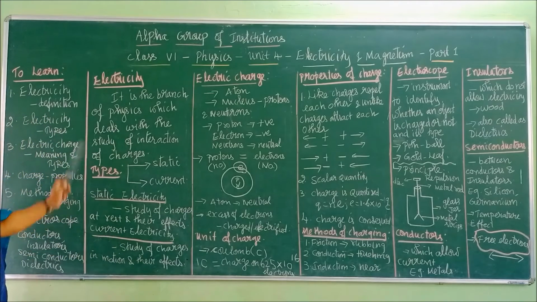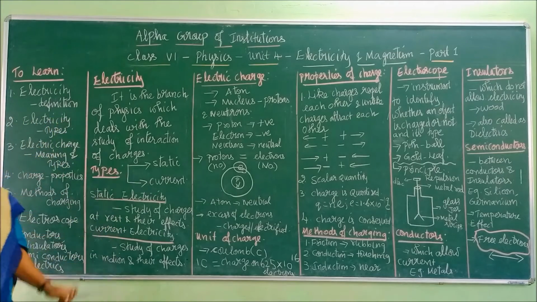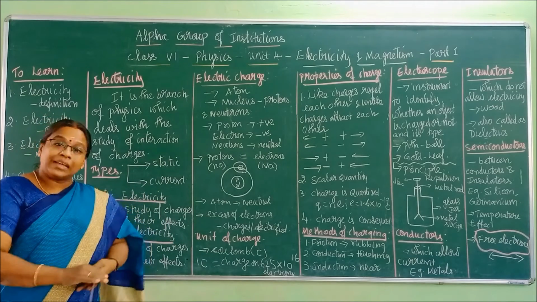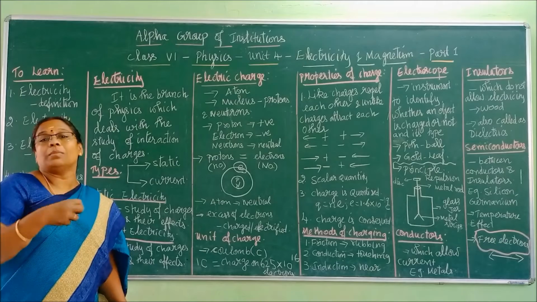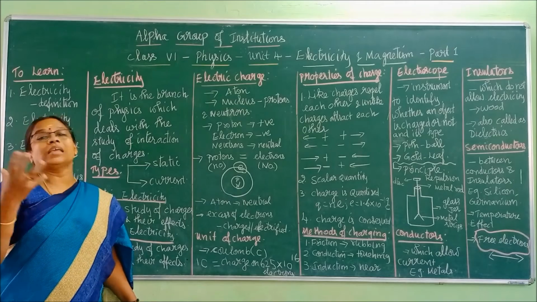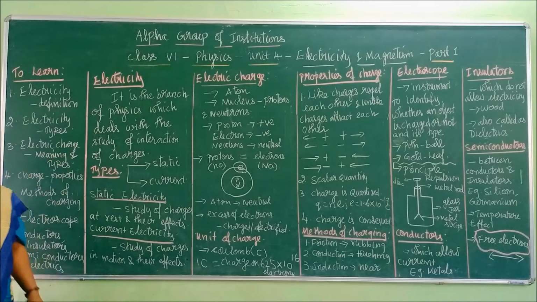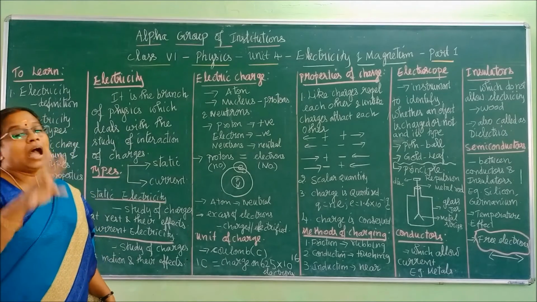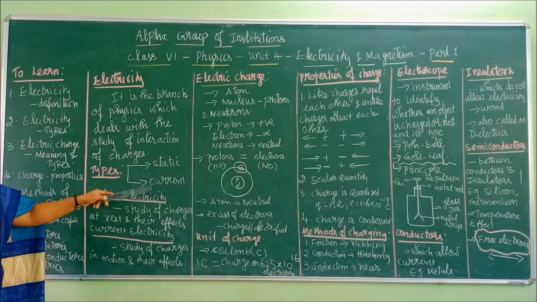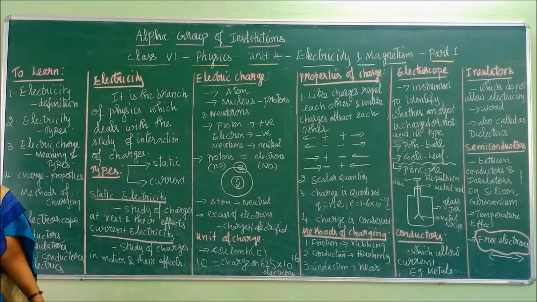Okay, right. Now this electricity is divided into two types. What we study is also electricity, and when these charges interact, one energy will be produced there, and that energy is also called electricity or electric energy. Can you understand these two, children? Now this electricity produced when charges interact is divided into two types. What are they? Static electricity and current electricity. Say the words static electricity and current electricity.